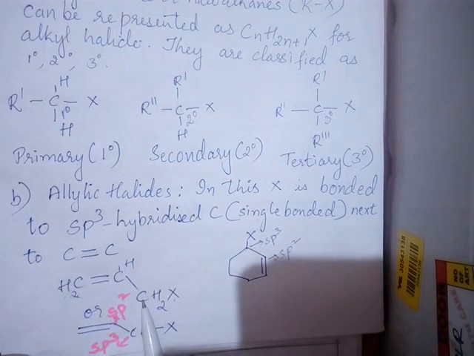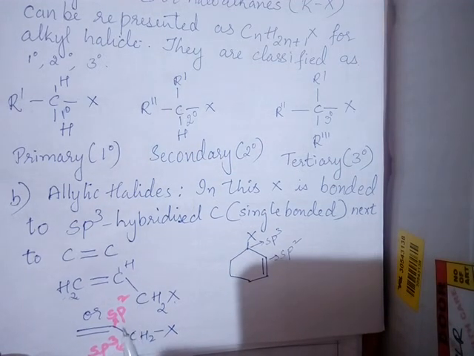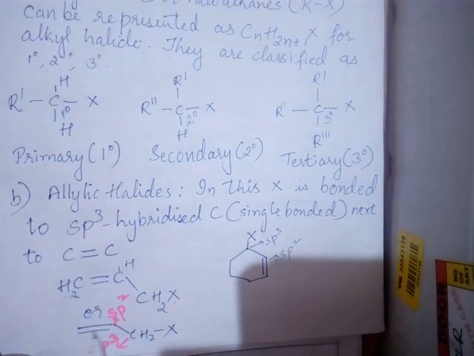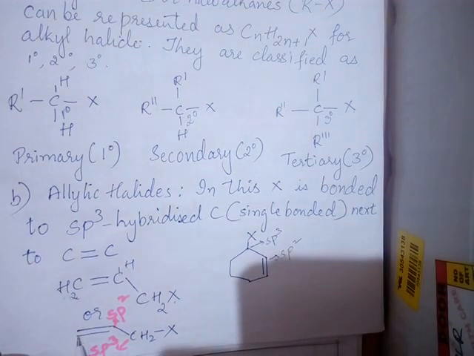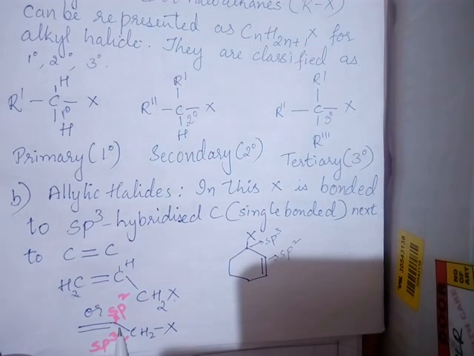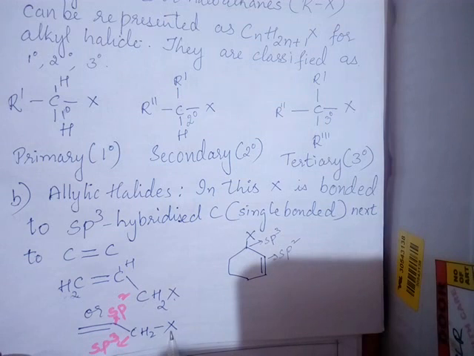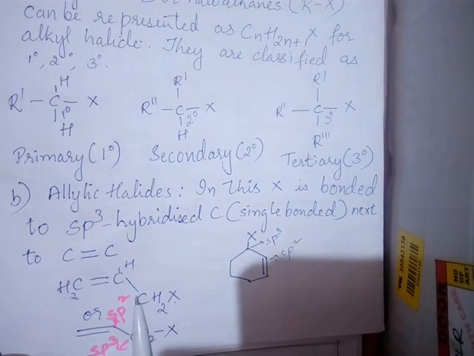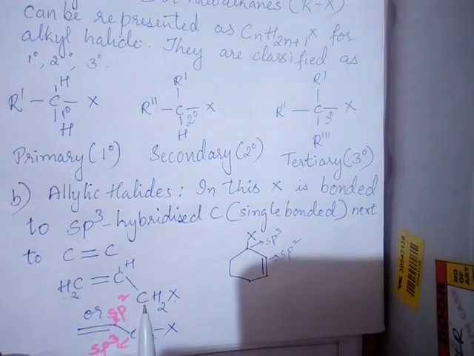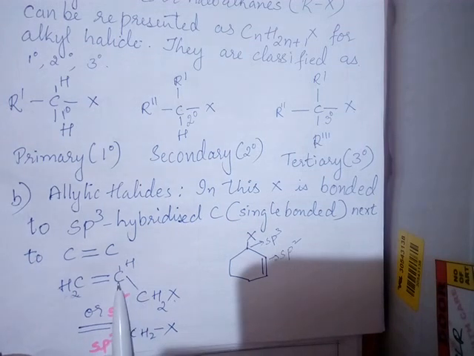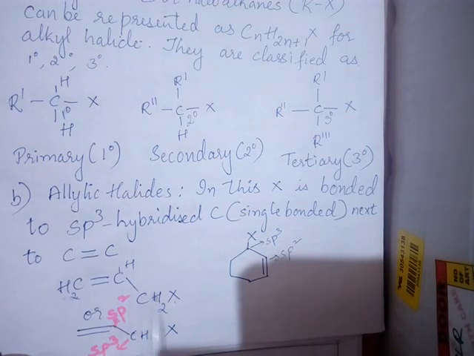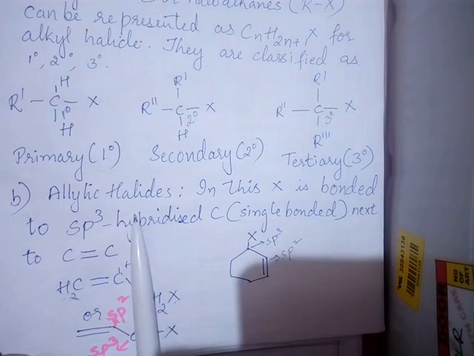So this should be what? sp3 hybridized. I can write the same thing in this way. So this is the bond line structure I have shown up to here. So carbon CH2 will be here, double bonded carbon. So this carbon is sp2. Next to it is sp3 hybridized carbon, single bonded carbon. To this one, halogen is attached. So therefore, this type of a compound in which halogen is attached to sp3 hybrid carbon, which is next to the sp2 hybridized carbon, we call it as the allylic halides.